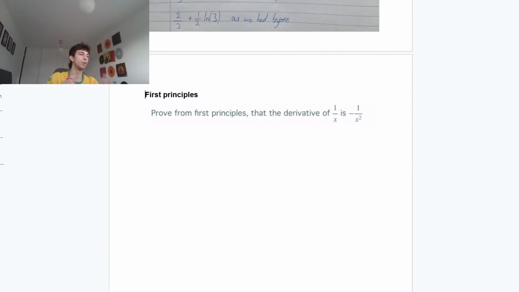Hope it's a good paper. I mean, we're thinking it's going to be very similar to 2022 because the format, the structure of the questions and the topics are similar to 2022.